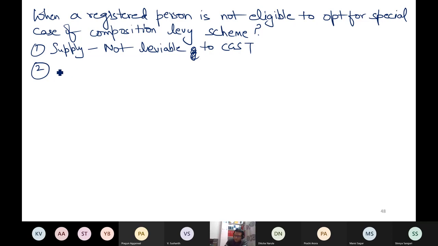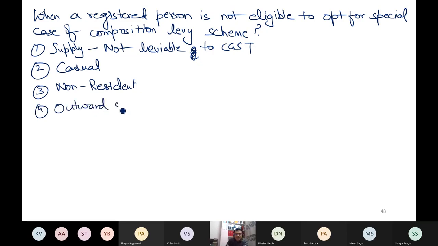When you are a casual taxable person, you cannot avail this special case. When you are a non-resident taxable person, you cannot avail this special case. When you are engaged in outward interstate supply of goods or services, then also you are not eligible for the special case.